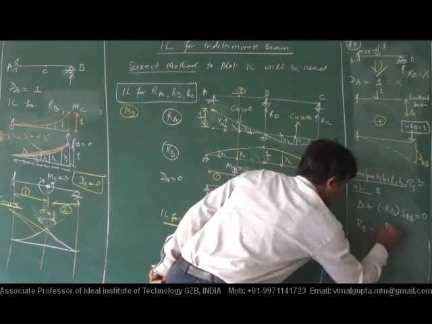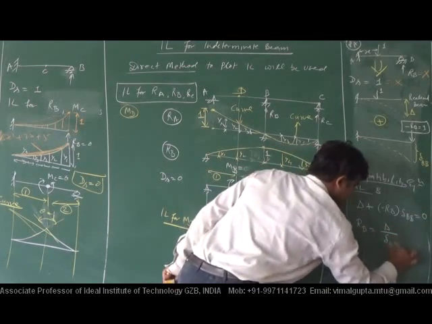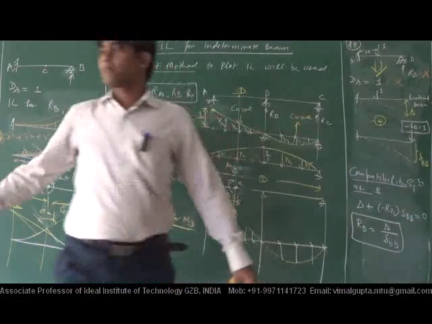Therefore, the value of RB will be delta by del BB. Clear to everybody?